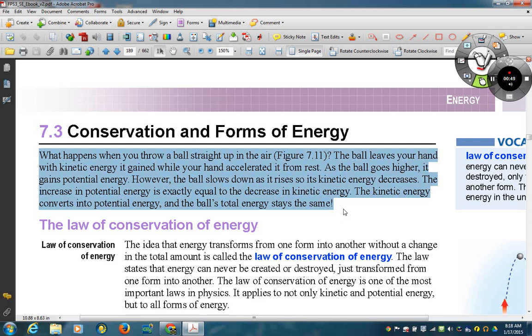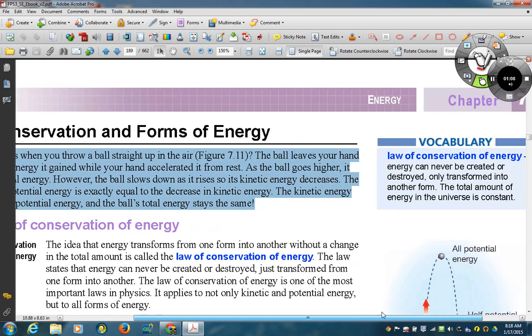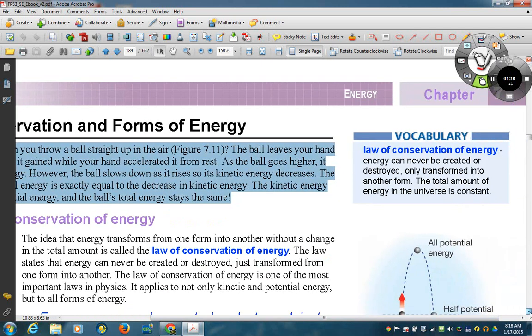However, the ball slows down as it rises, so its kinetic energy decreases. The increase in potential energy is exactly equal to the decrease in kinetic energy. The kinetic energy converts into potential energy, and the ball's total energy stays the same. So that's talking about this little picture right over here.